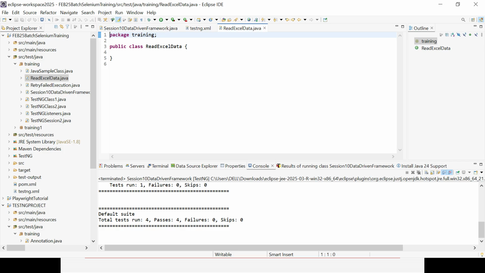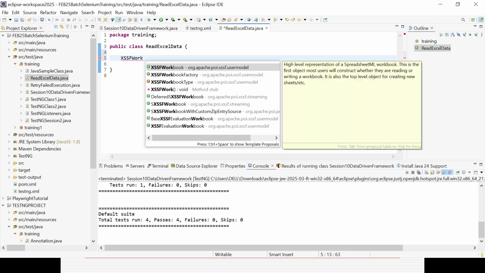So in Apache POI, we have some classes available like XSSFWorkbook. Just type it and press Ctrl+Enter. You could see XSSFWorkbook coming from the org.apache.poi.xssf.usermodel package.